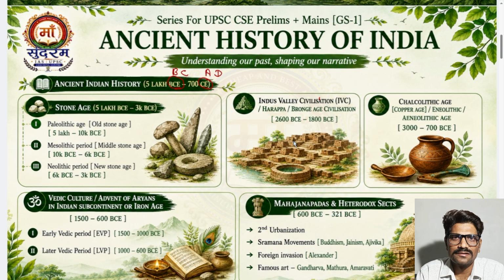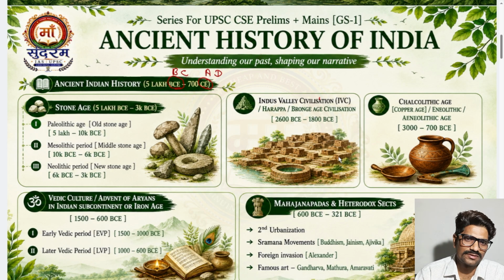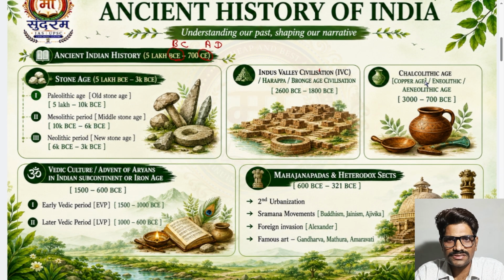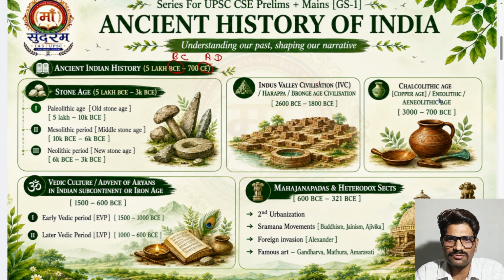They made artifacts of bronze, like the dancing girl, and from stone they also made very nice artifacts, like the seal. There are a lot of things here, and if I tell you all of them, I will spend a lot of time, so later we'll discuss. Next is the Chalcolithic age, the Copper age,